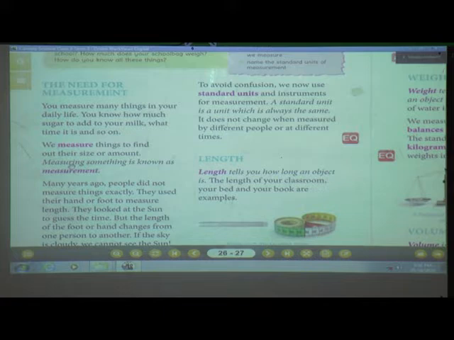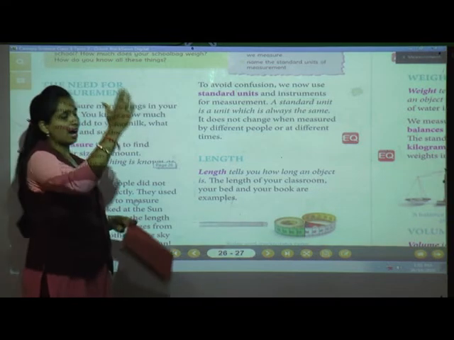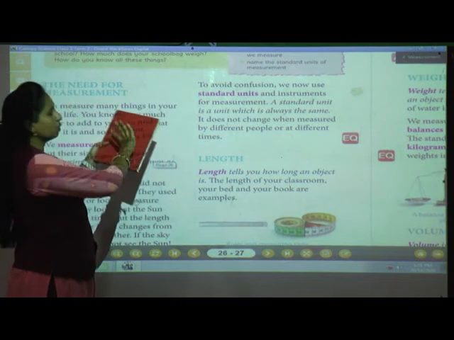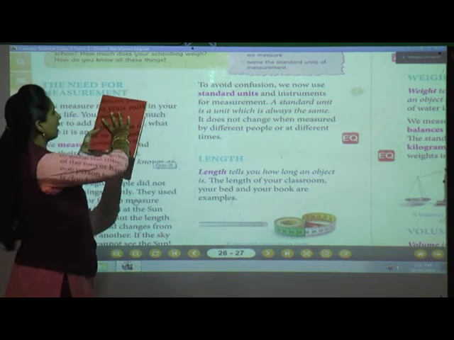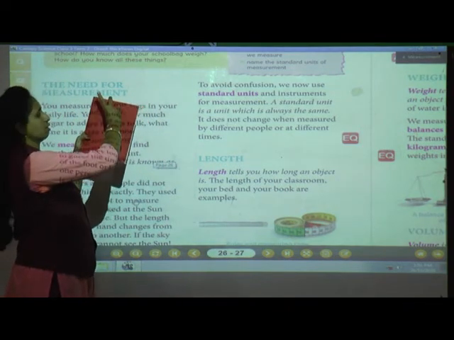For example, now here I am having a blackboard. Now what do you have? You have a canopy with you. Now what are you going to do? You have to measure your canopy. How are you going to measure, students? Yes, with your hand span. What is meant by hand span? This is your hand. Now you just measure your canopy with hand span in this way.